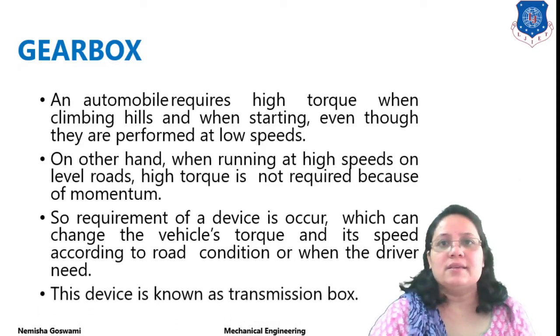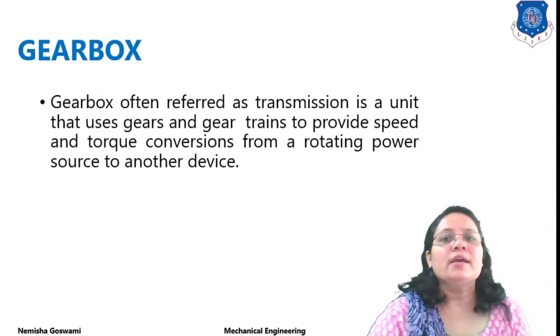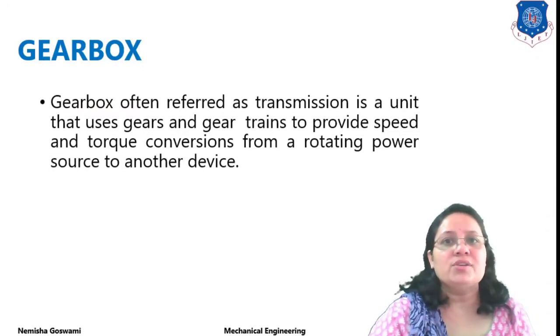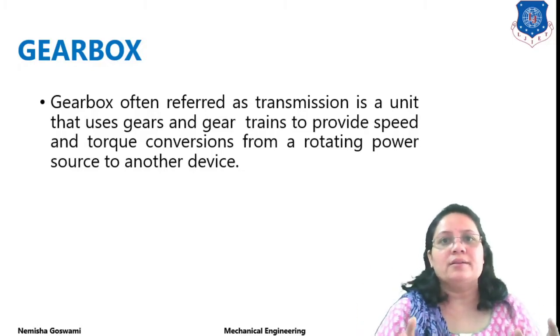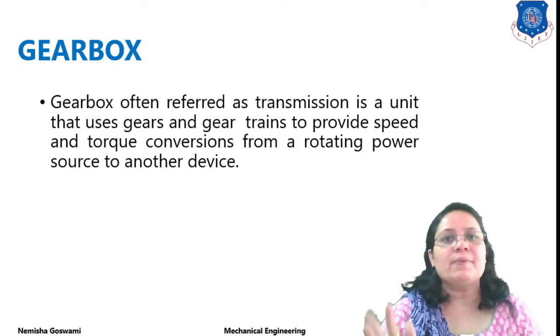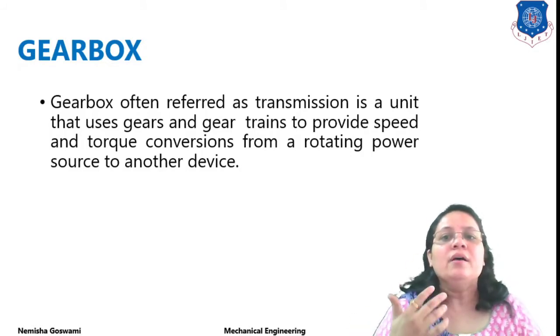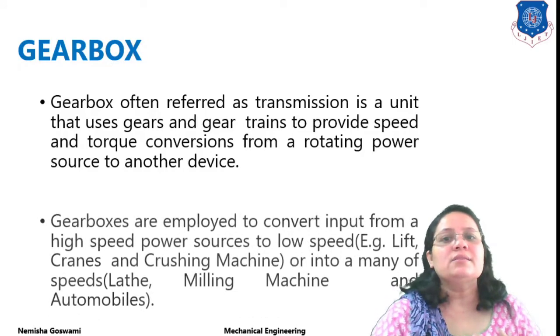This device is also known as a transmission box or transmission device. Gearboxes are also referred to as transmission units because in that unit we use different types of gears, combine them at one place, and change the speed or torque according to requirement. It is also used to provide speed and torque conversion from a rotating power source to another device. So this is the basic function.